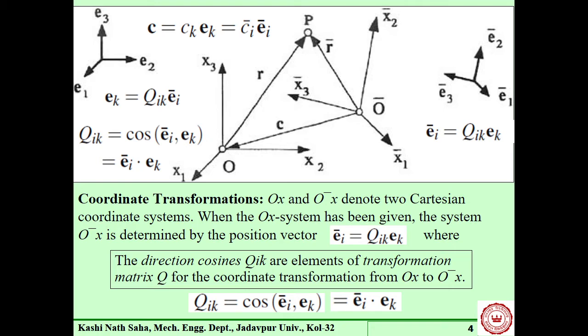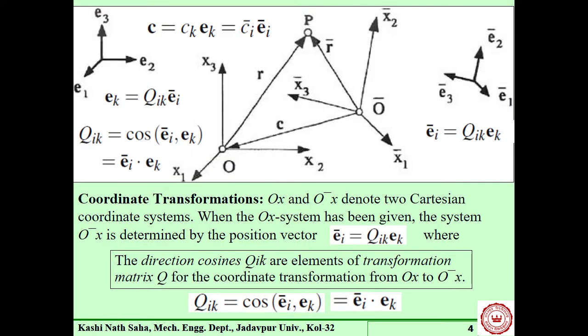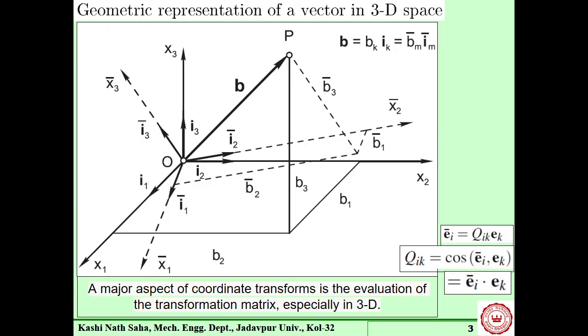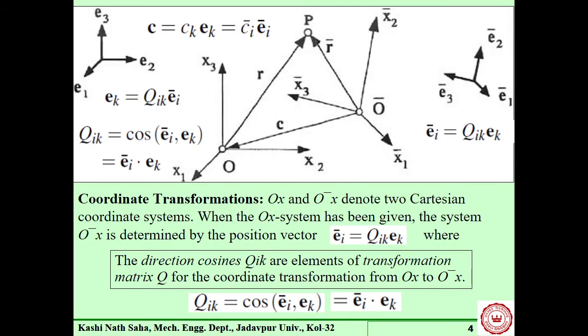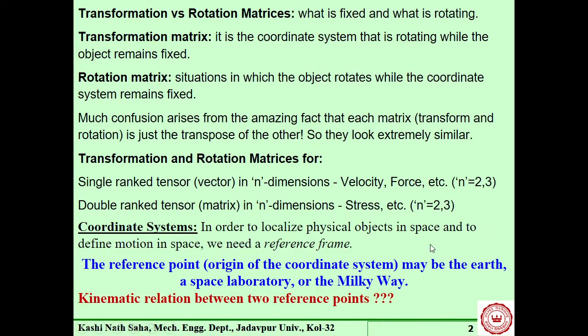Then the transformation equations remain the same. There is no change in transformation equations. But sometimes, even for constant velocity, if this moves with a constant velocity, then also the transformation equations remain the same.